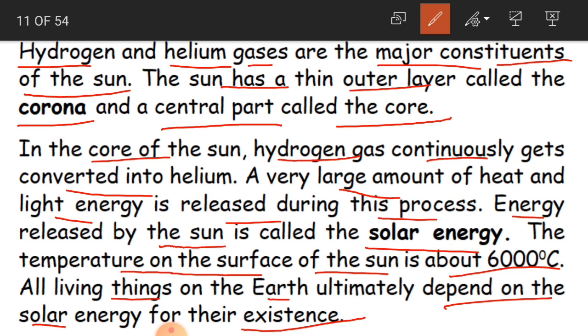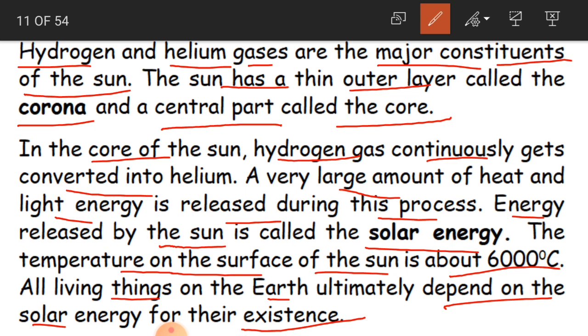And what is the solar energy? The heat and the light energy which is produced by the sun, which is released during the change of gases. Okay, so this solar energy is very important for the existence of living things.